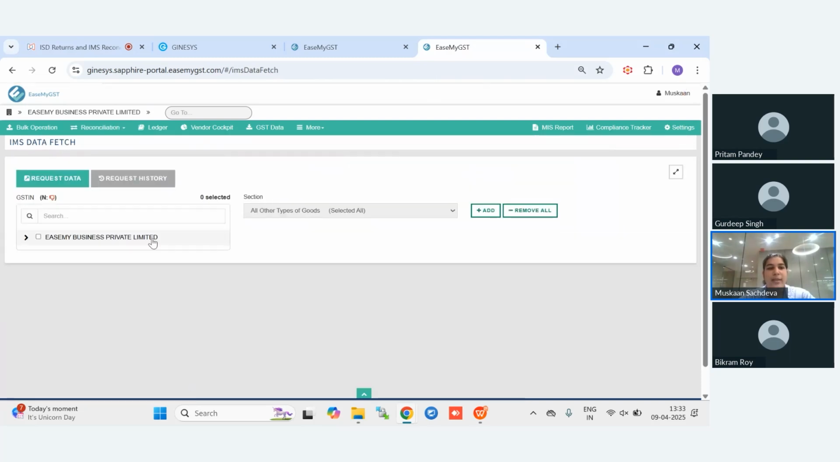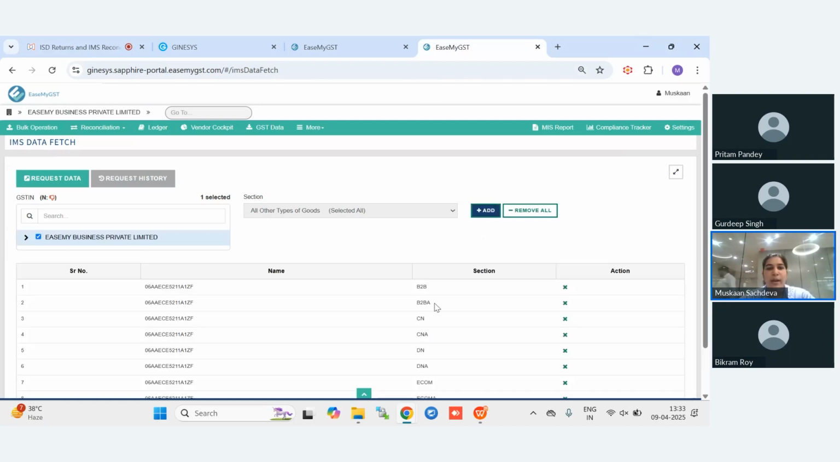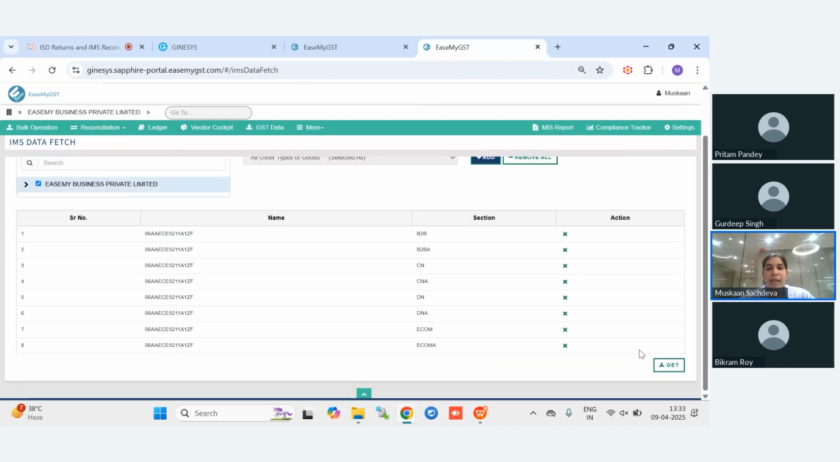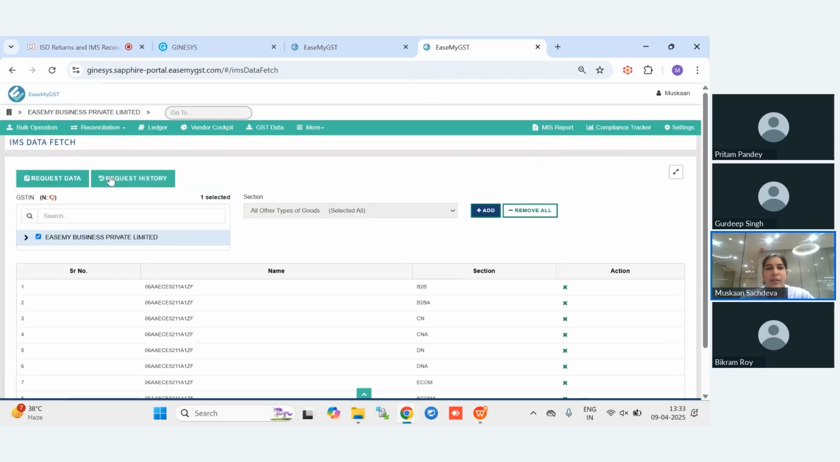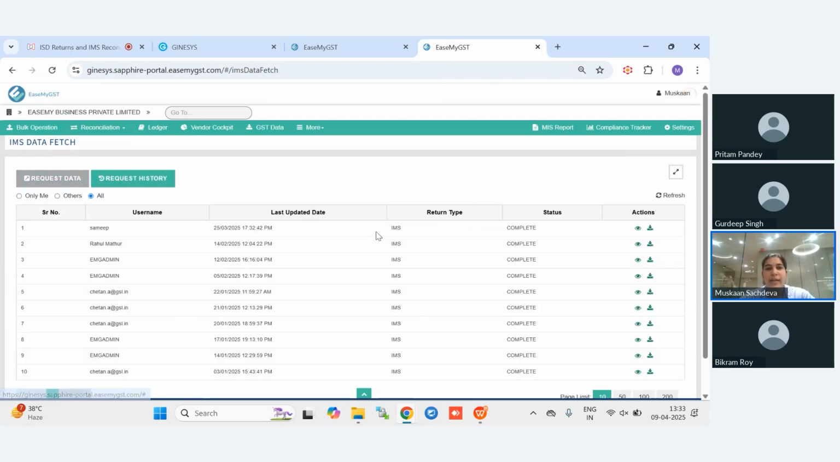As you can see on my screen, for IMS bulk download, we will select your business from here. You can select all your GST at once, and then you will click on add. Once you click on add, your data will be here, and you will click on get. Once you have clicked on get, then you will go to the request history. Here the data will be completed.